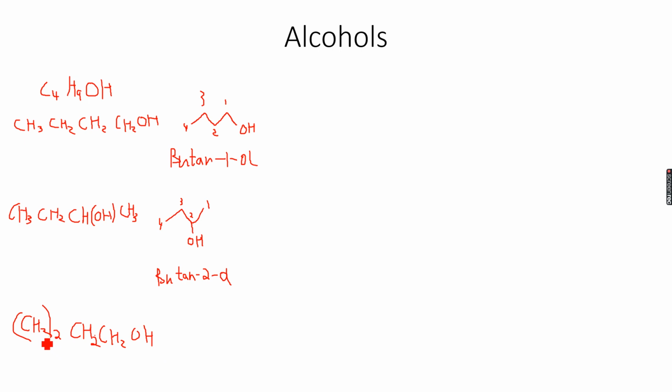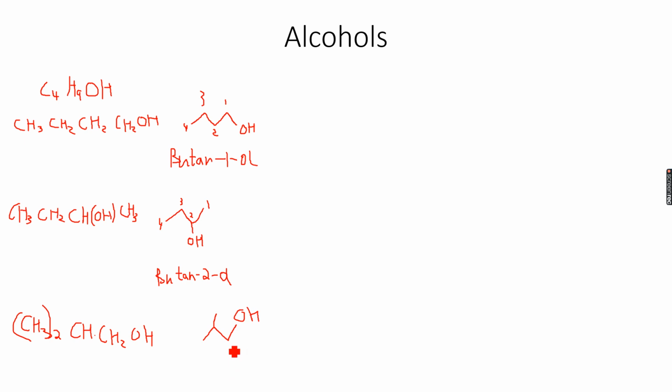So wait, are there 4 carbon atoms? There is a slight mistake over here. It cannot be CH2, it has to be CH, so this becomes (CH3)2CH CH2OH. Now if we draw the structural formula, this time we have a methyl group in this.